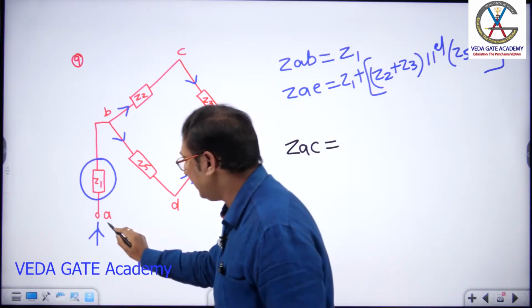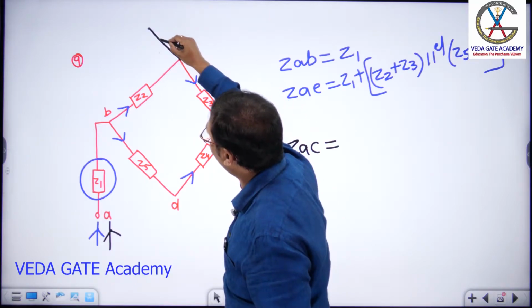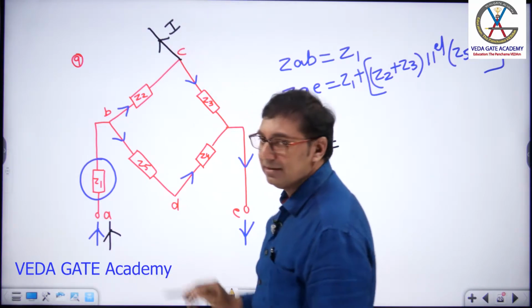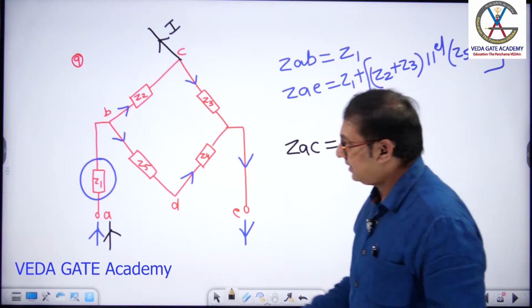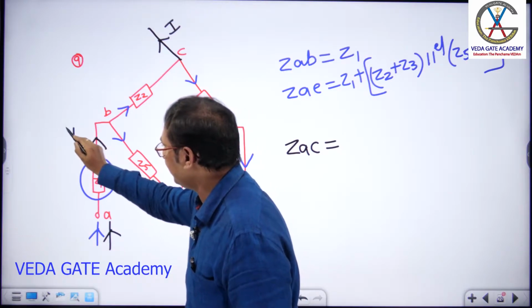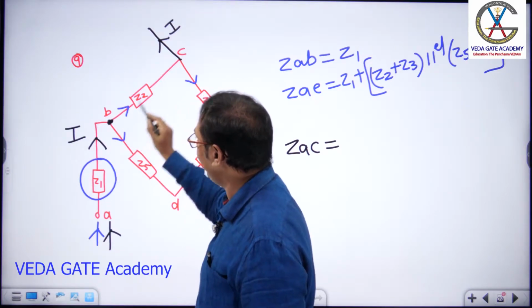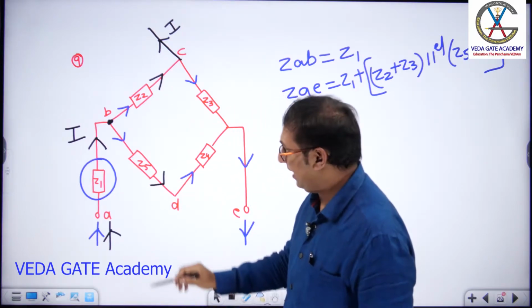ZAC means current has to enter at A. Current has to come out from C. Please draw like this. You will get perfect clarity. ZAC, come on, sir. Current comes like this. Say some current I is coming like this. At this point, current divides into this and this. Yes or no? Right. Next.